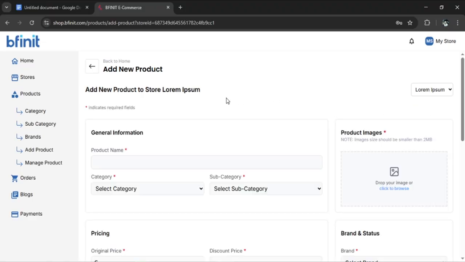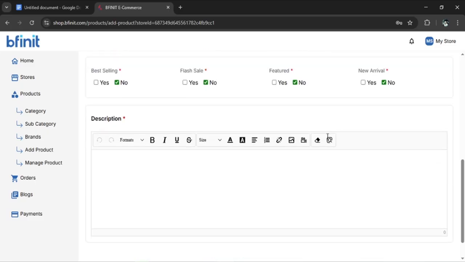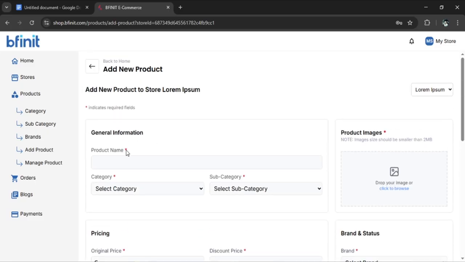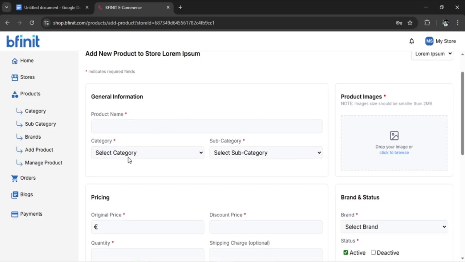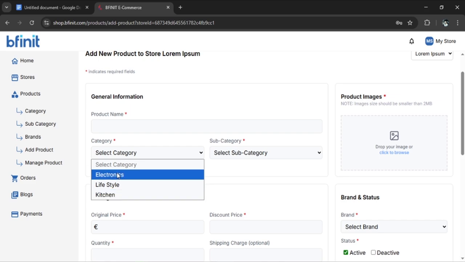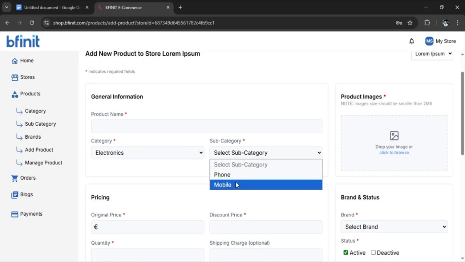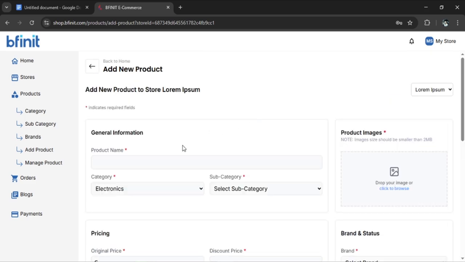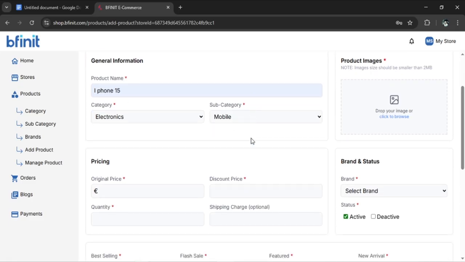Filling out the product form includes multiple fields, and all required fields are marked with an asterisk. Note, before adding products, make sure we have at least one category, subcategory, and brand included. Writing here, product name and defining category. Subcategory as well. Adding images as needed.